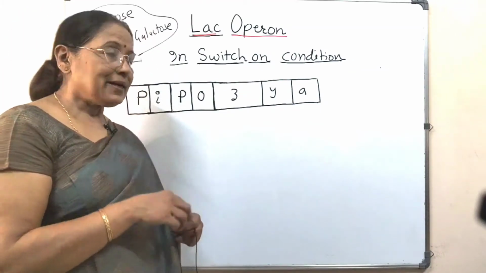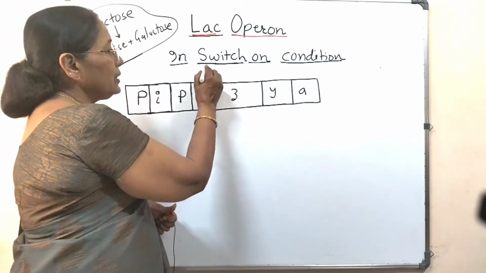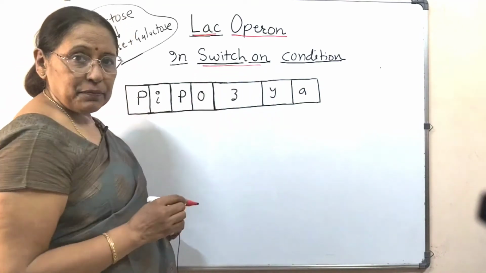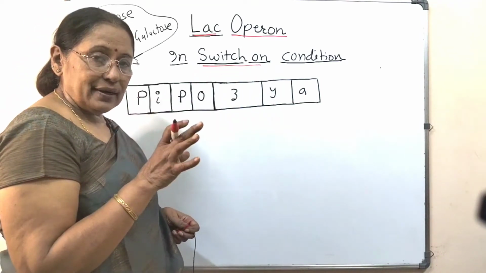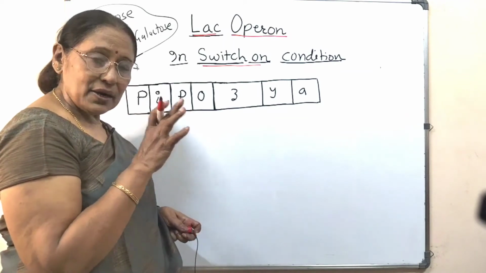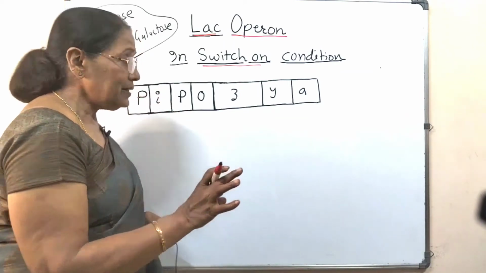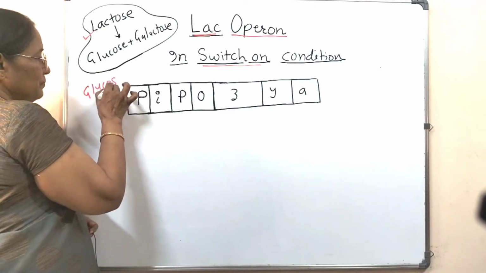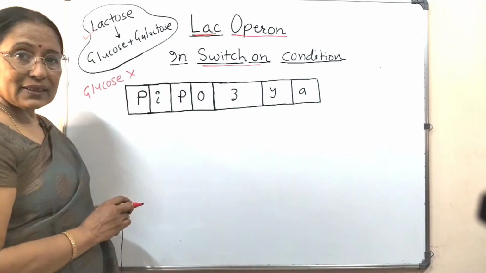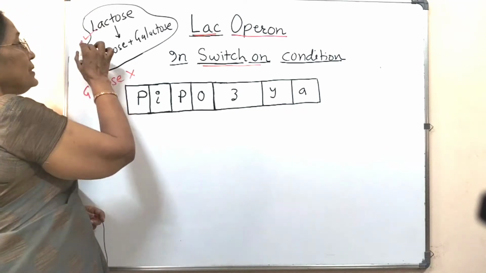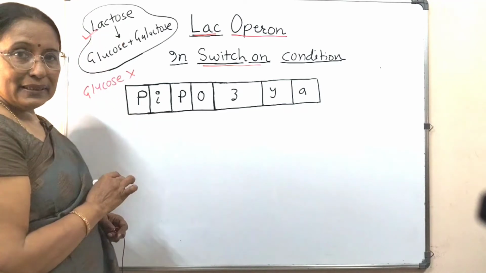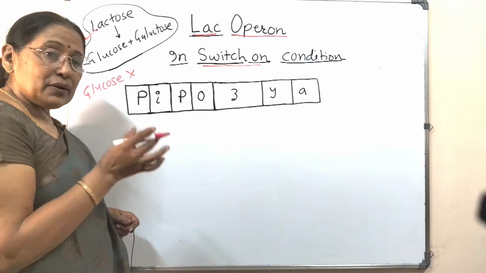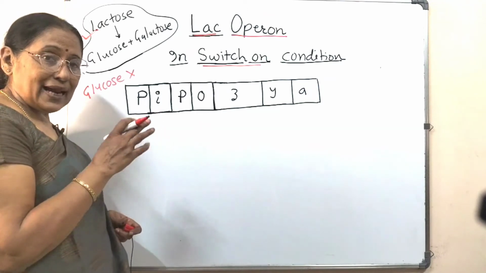Now let us study the switch on condition of Lac Operon. Why is it required to switch on the Lac Operon? That means the glucose is unavailable. Glucose is not available, but the lactose is available. So now E. coli switches to lactose.